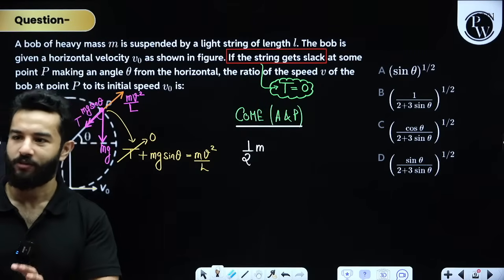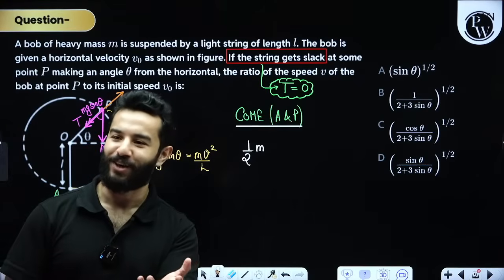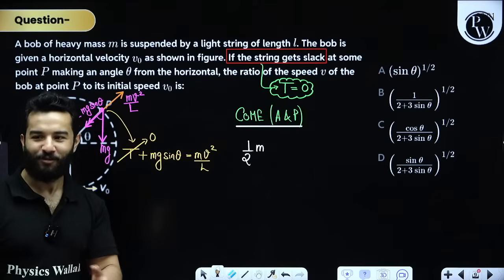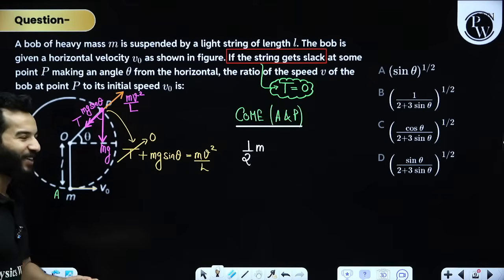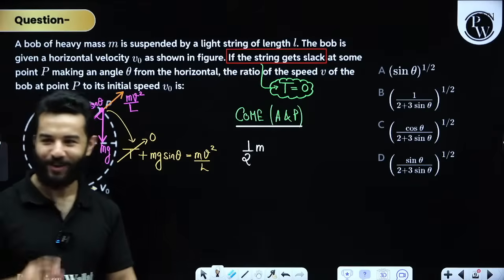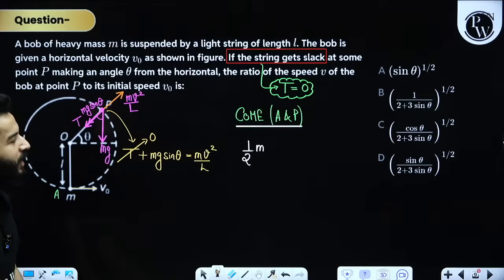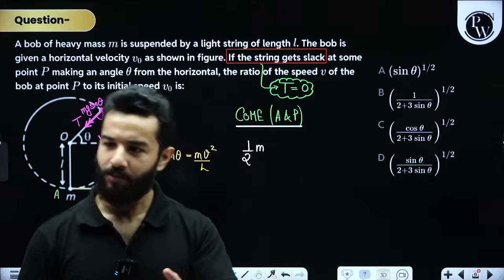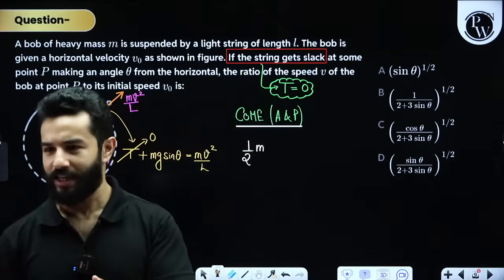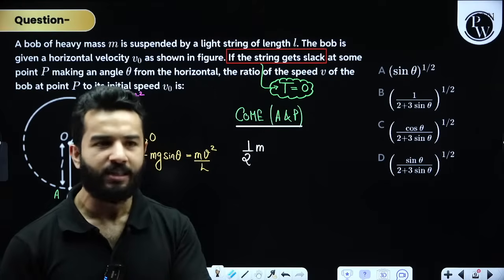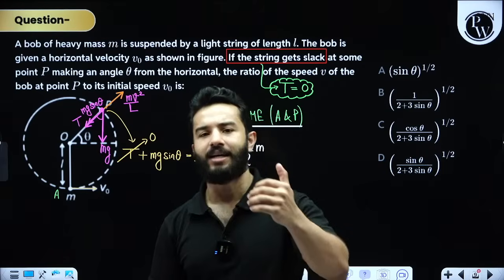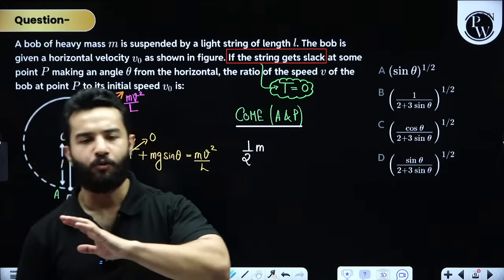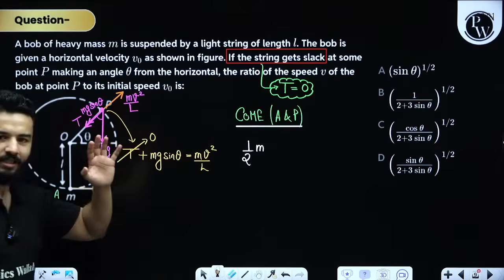Sir, almost 2025 का paper है. अरे almost नहीं, बोल के करा रहा हूँ भाई. I have said that we are solving 2025 paper. ठीक है? I have said it in the first part. All right, I'm not giving you a surprise. This is 2025 paper only. All questions are 2025. The reason that we are doing this is so that you can have an idea. Now you have only how many days left for your NEET exam? 21 days. So you can have an idea of how to tackle a very difficult paper. And using this paper, I'll also give you a revision of important concepts like these.